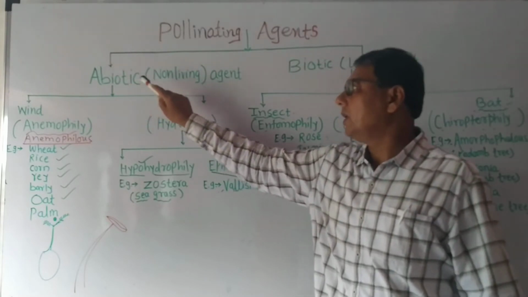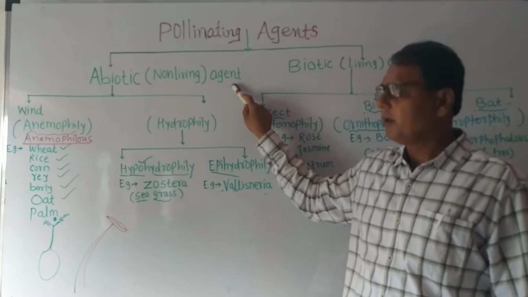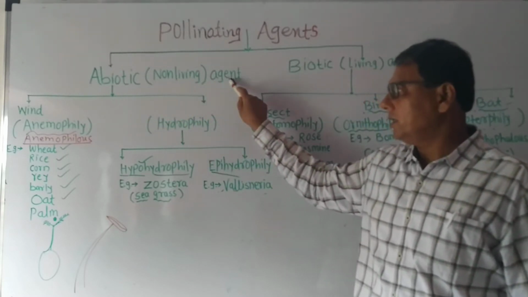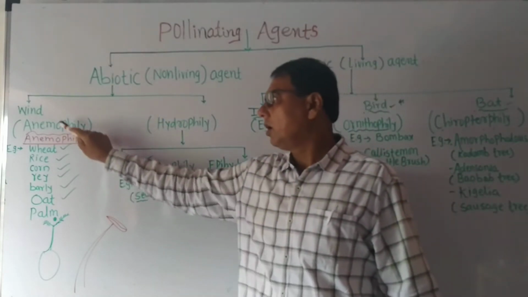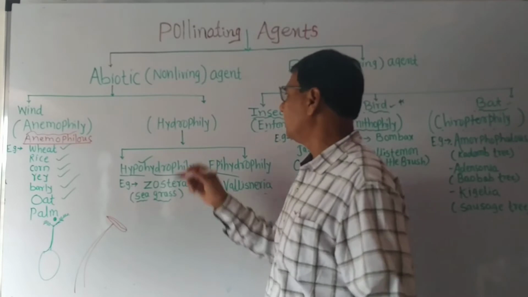Abiotic means non-living agents. Abiotic agents include wind and water.